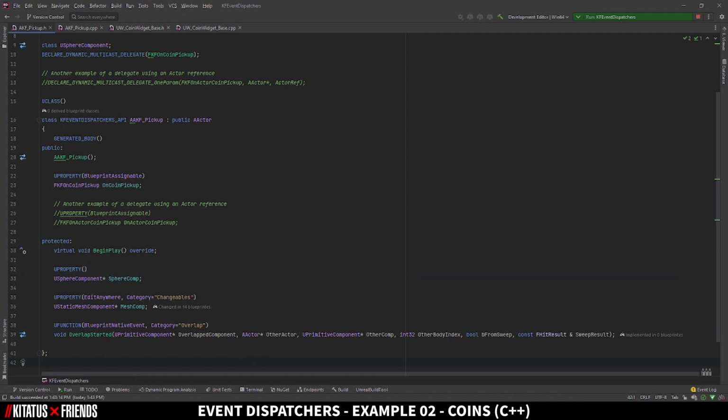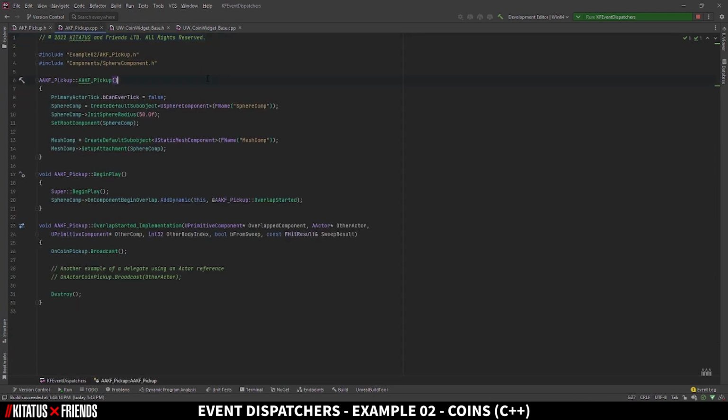Just like with the Blueprint assignable flag, we have added Blueprint native event to our overlap function to give us the power of both worlds, allowing us to deal with this overlap either within our .cpp file or in a Blueprint child of this actor. Over in the CPP file, we are setting up the actor, creating our components, and listening out for the overlap. When the overlap happens, we simply broadcast to anybody listening that we've been picked up. The important part of this code we want to look at is this broadcast.